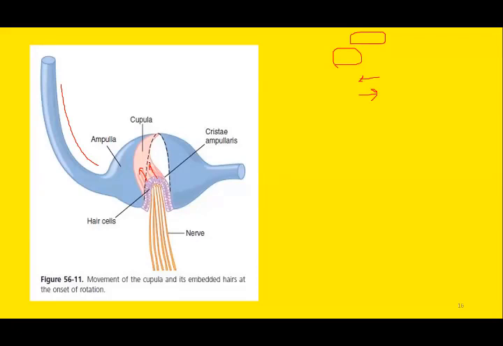These are the hair cells, and this crista ampullaris is the receptor organ for the semicircular canal. So the signal is received by the vestibular nerve. This is the afferent nerve fiber. So the input will be received through this afferent nerve fiber.